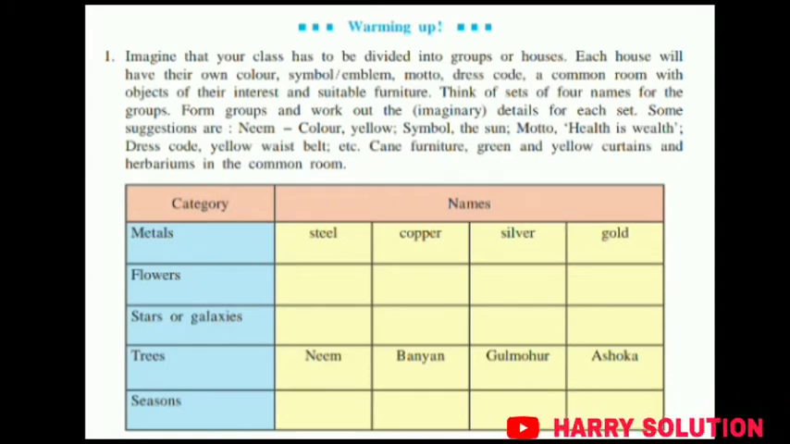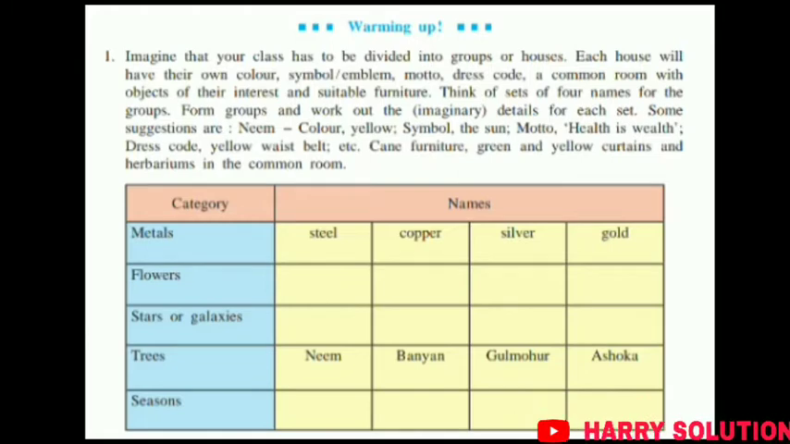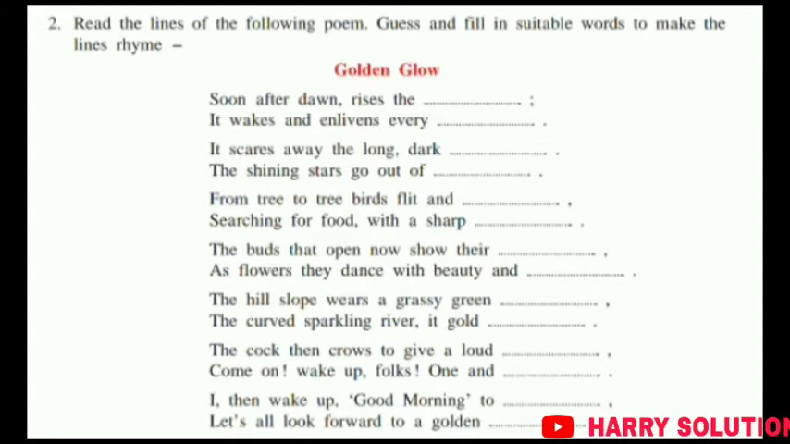Next is trees. They have already given the names: Neem, Banyan, Gulmohar and Ashoka. And the last category is seasons. So the names are summer, S-U-M-M-E-R, summer, W-I-N-T-E-R, winter, S-P-R-I-N-G, spring, and the last, A-U-T-U-M-N, autumn. Now question number 2.